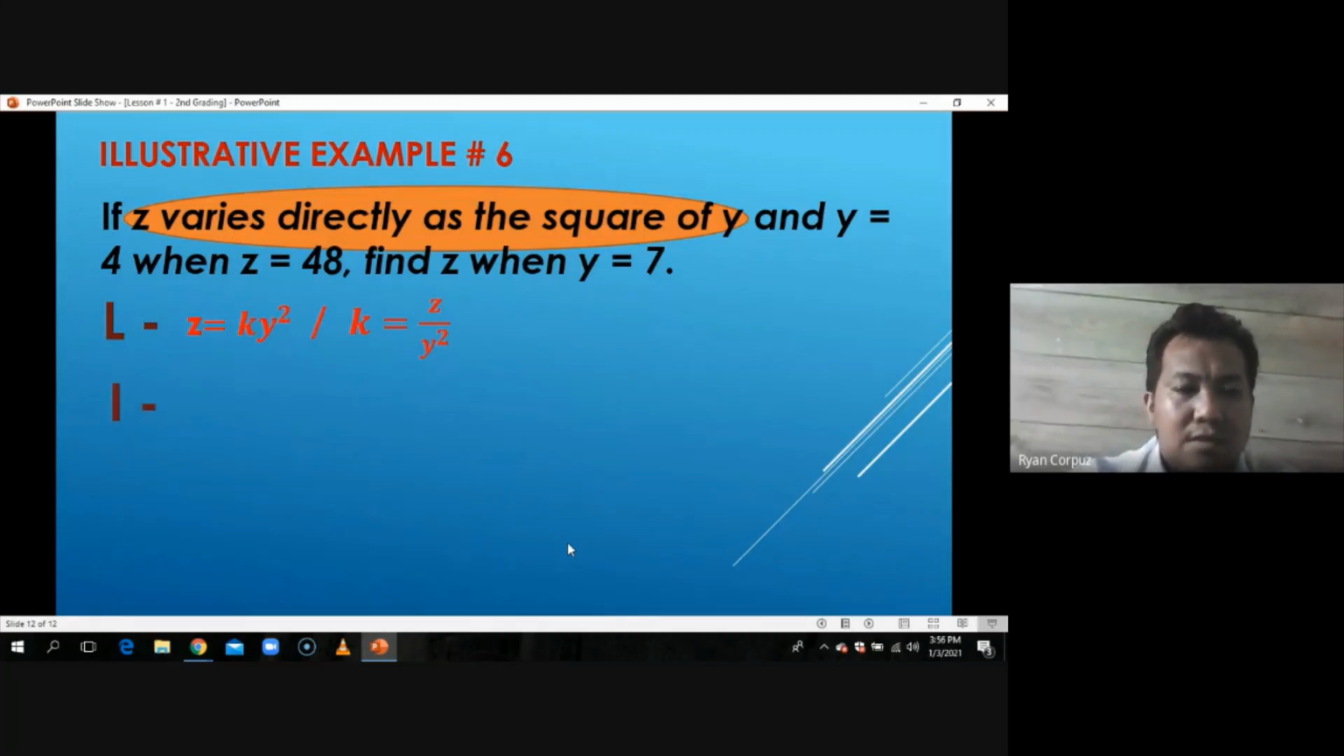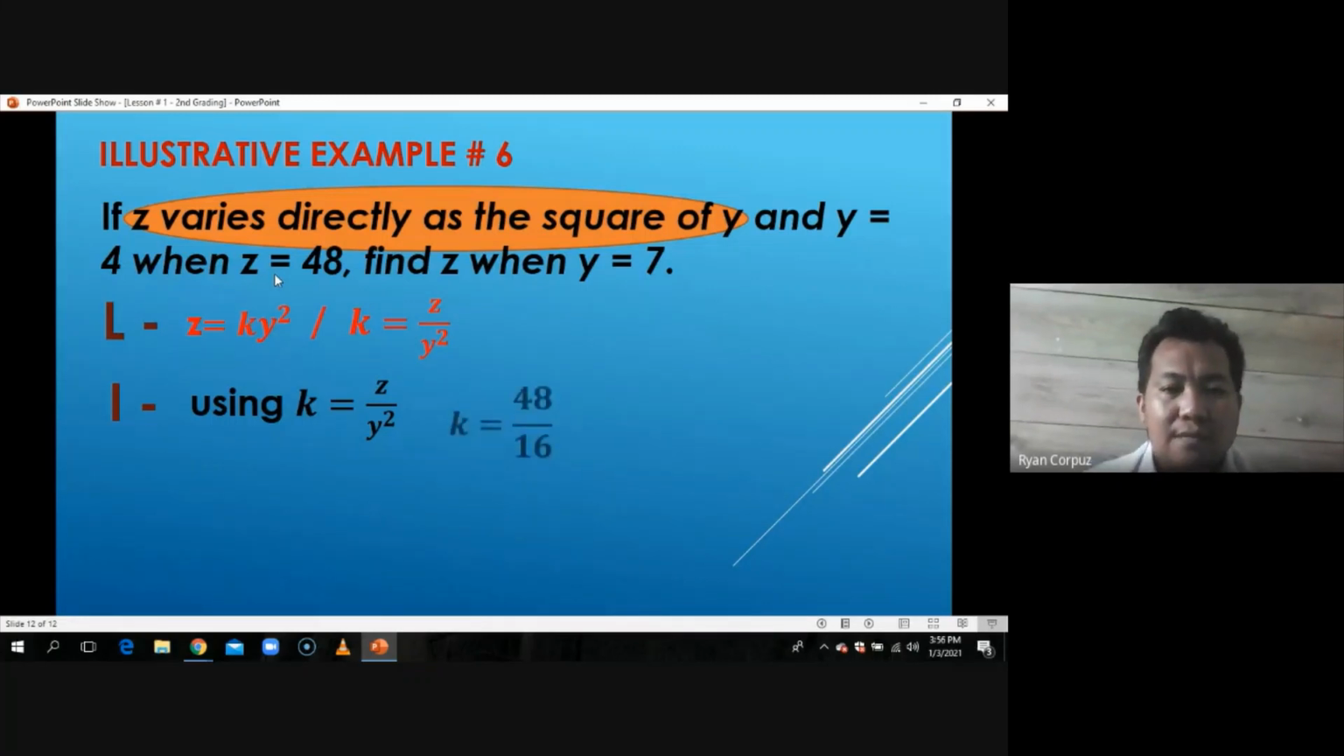And applying the second step using the second form equation of k is equal to z over y squared, and also a complete value of the y and z in the problem. So let's find out the constant of variation. So substitute natin. So ang z is equal to 48 over ang y is 4. Ay squared yon. So that would be 4 squared, which is equal to 16. So 48 divided by 16, that would be 3.